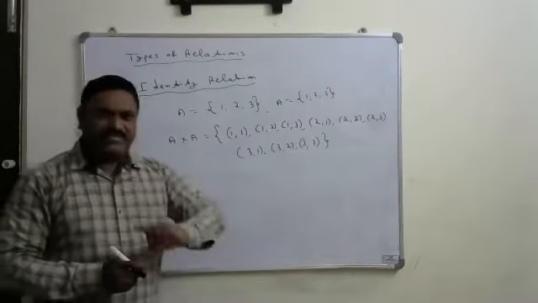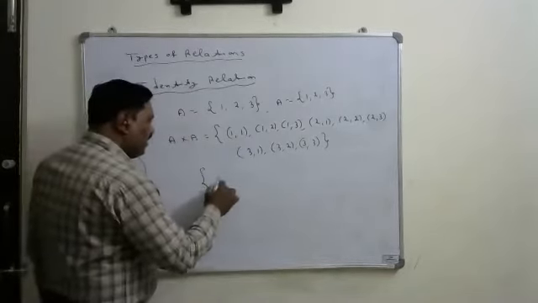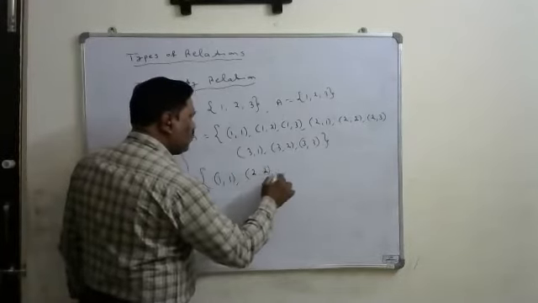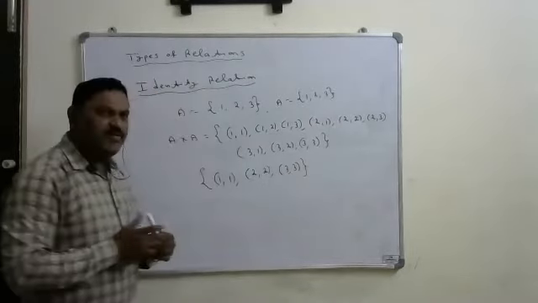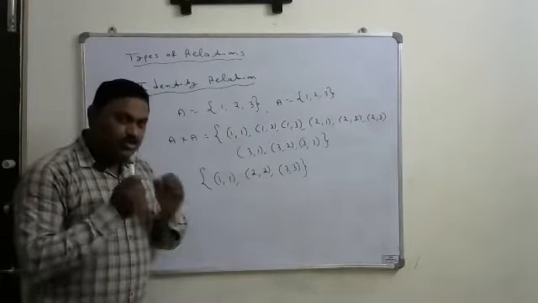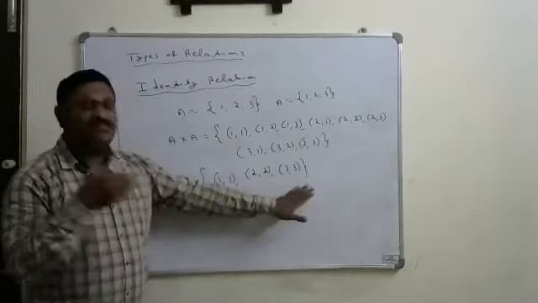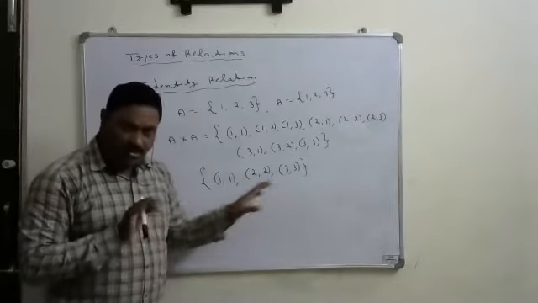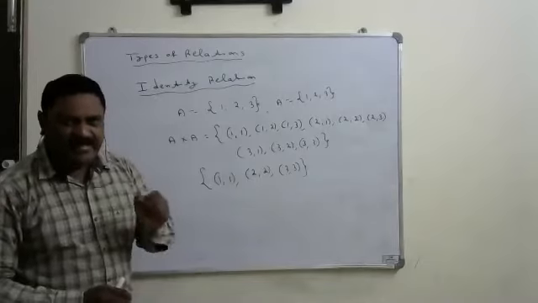It means 1 is related to 1, 2 is related to 2, 3 is related to 3 only. Every element of the given set should be related to itself only. Other relations it will not accept. Only 1 to 1, 2 to 2, 3 to 3 it accepts. Such a relation we call an identity relation.